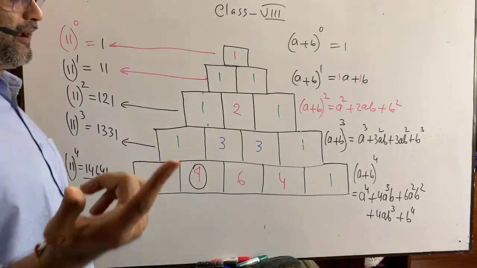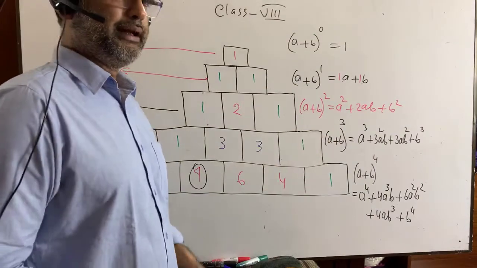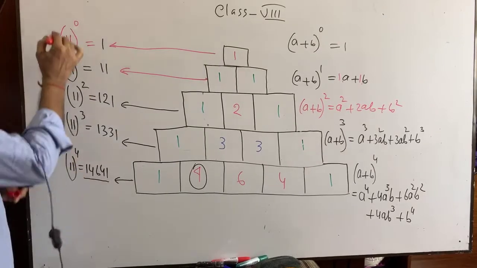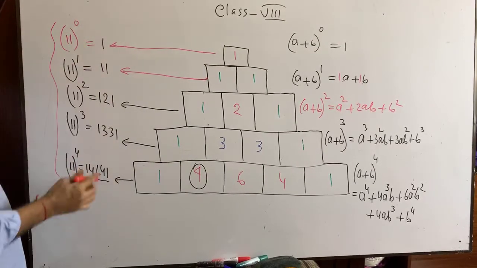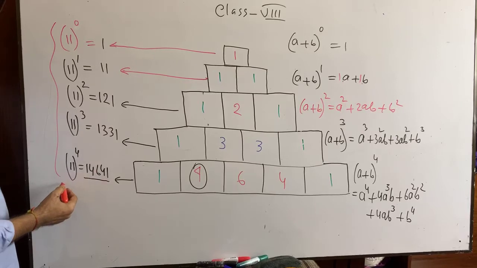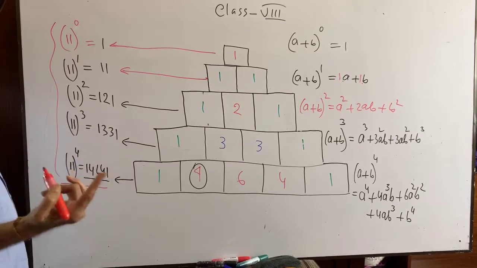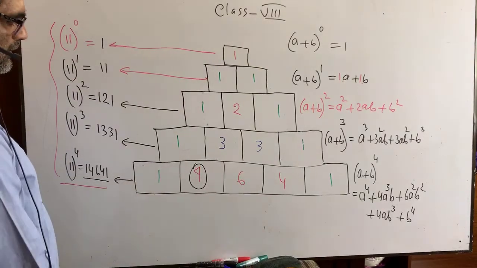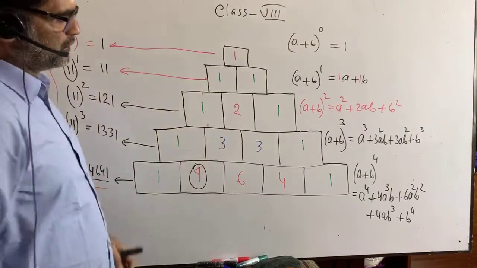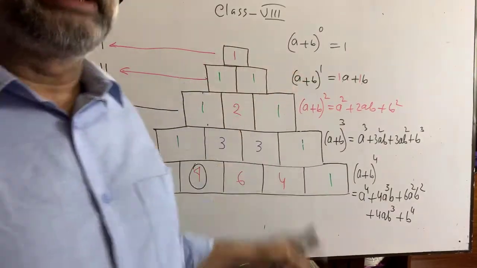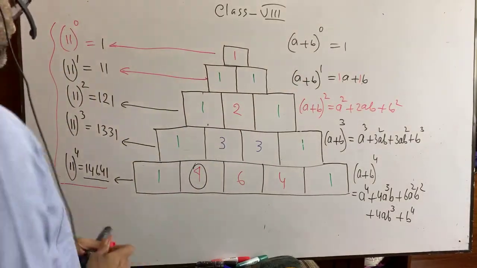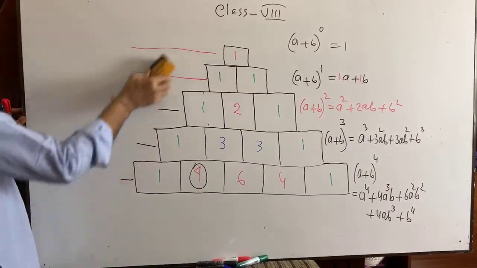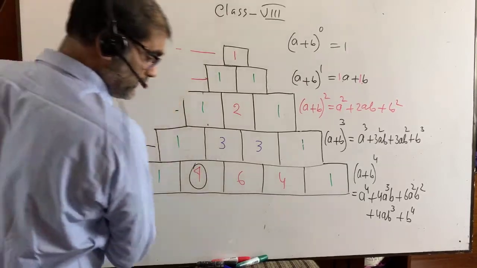So using this we can find a plus b whole to the power 4, even a plus b whole to the power 5, like this. But this pattern of 11 to the power something exists up to power 4, not after power 4. But we can find for n equals 5, 6, 7, 8, 9, 10, in this way. It is given in your book, and its meaning is what I have shown. Any question from you?